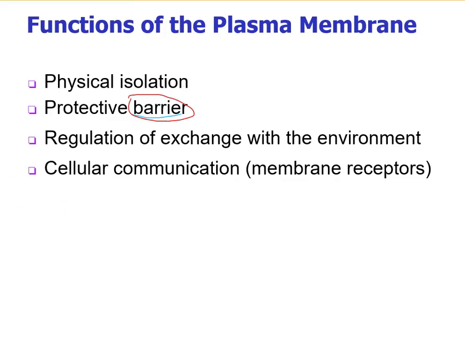It is also involved in cellular communication. The membrane receptors, which are proteins embedded in the plasma membrane, serve as receptors for different signaling molecules such as hormones, neurotransmitters, and growth factors. These signaling molecules bind specifically to their corresponding receptor on the cell surface. So in this way, the cell can communicate with the other cells and then the whole body.